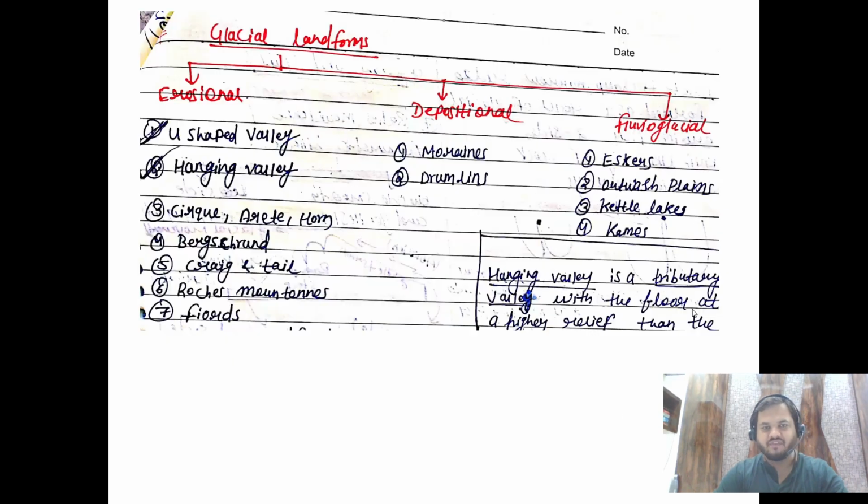So now we'll begin with the glacial landforms, right? We have completed glacier and some basics about glacier. UPSC asked about glacier, types of glacier, how they are formed, how they move. You will be able to write them nicely, right? So this is the main topic, glacial landforms. It will keep coming in the paper every alternate year, whether it is IFS or civil services